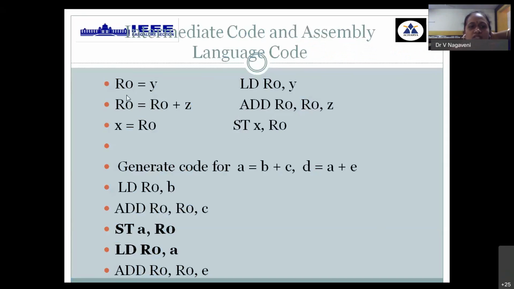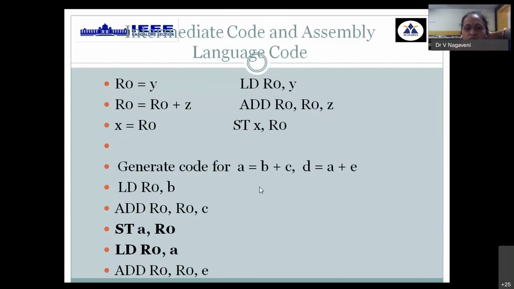Suppose you have a sequence of high level language instructions. What is to be done in generating assembly level language? Load the contents of this into Y. Then perform the addition of R0 with Z and store it into R. Then store the contents of R0 into the given variable X. This is assembly level language.